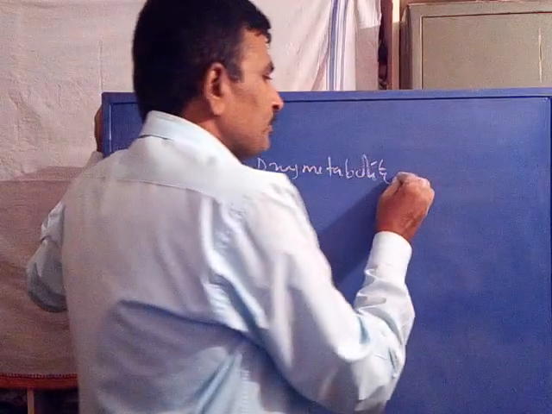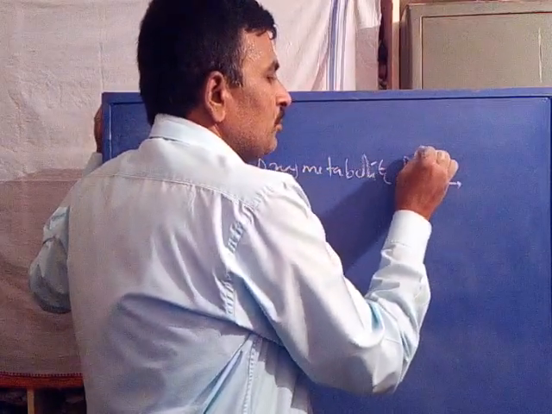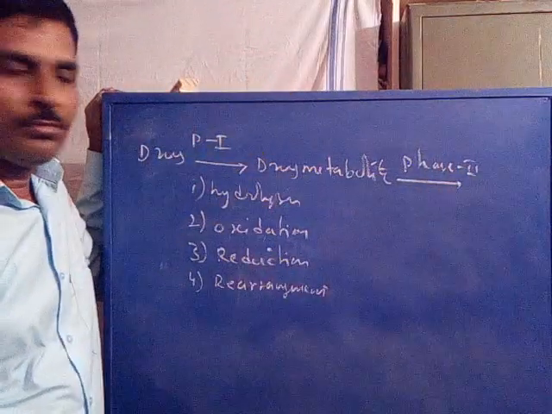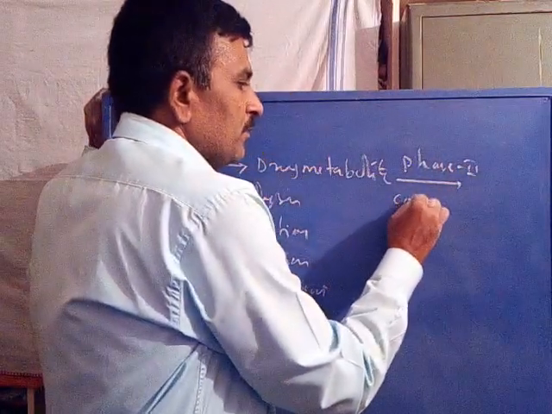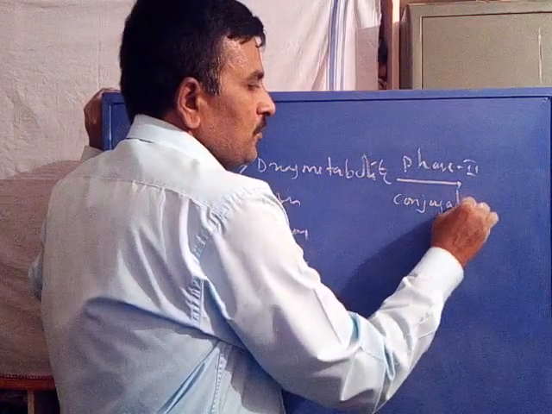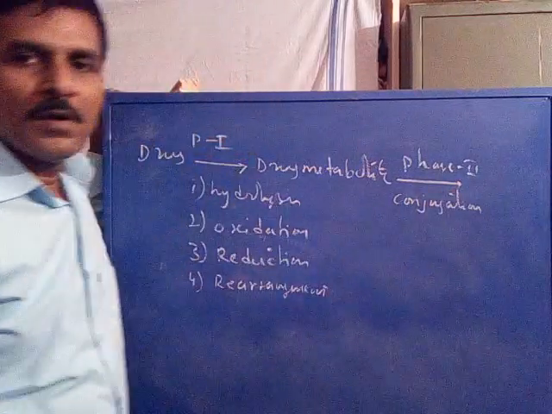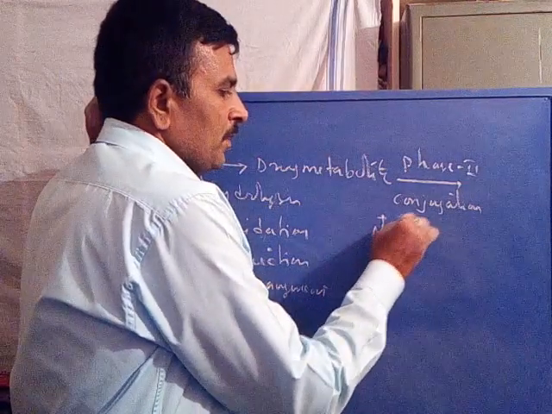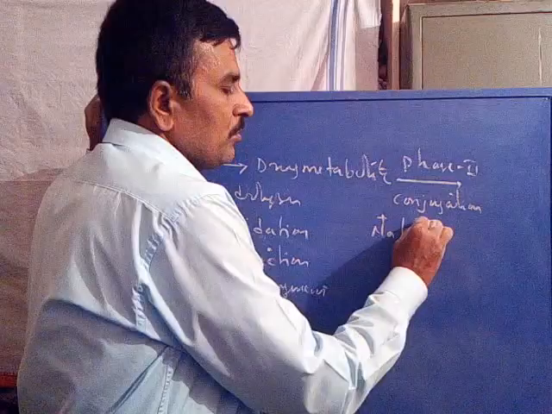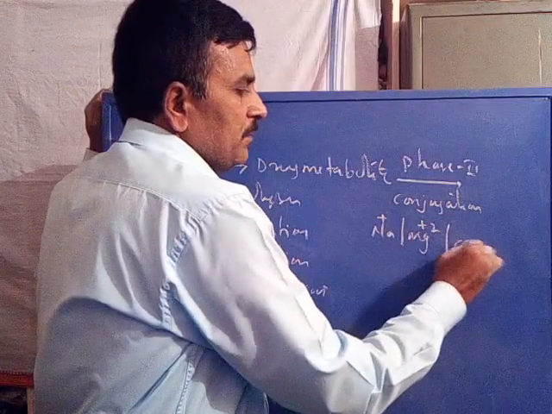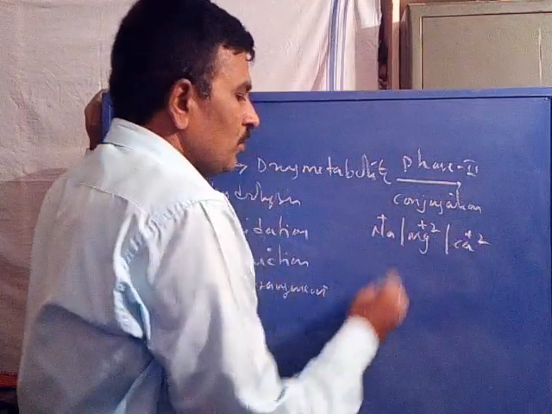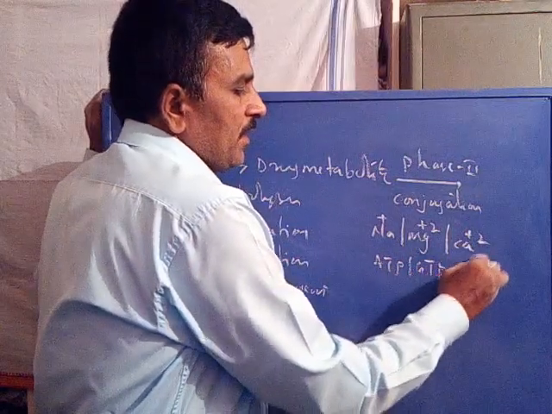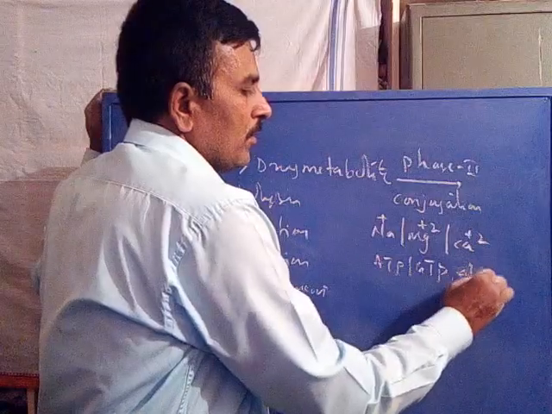And then in phase 2, there is a conjugation with what? With either sodium, magnesium 2+, cytosolic calcium 2+, ATP, GTP, glucose, etc.